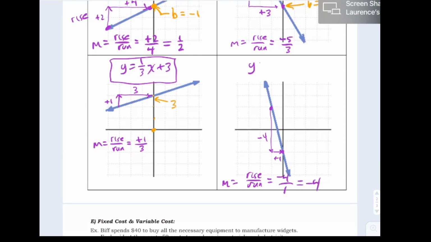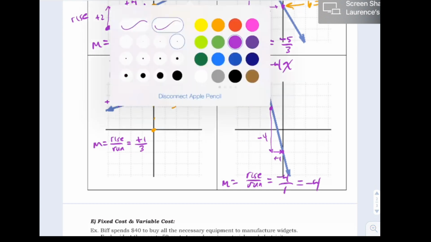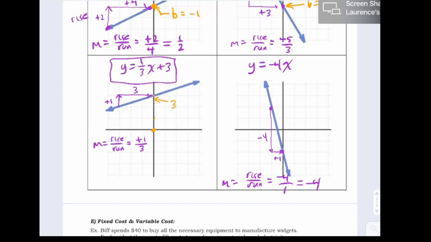So my m number, which multiplies the x, is -4. So I have y equals -4x. But then get your y-intercept too, because it's not crossing at the origin, it's crossing here. And you look on the y-axis and you say, well, I'm going down to -1, -2. My b is -2. Just add a -2 on the end there. And there's that line. So hopefully you're starting to dig these equations of lines.